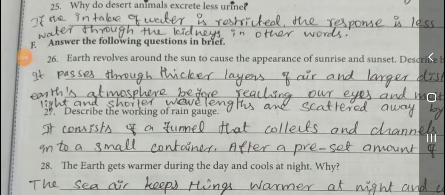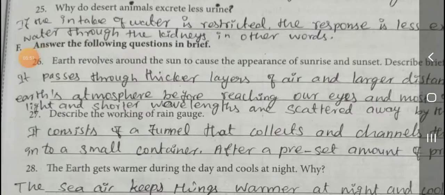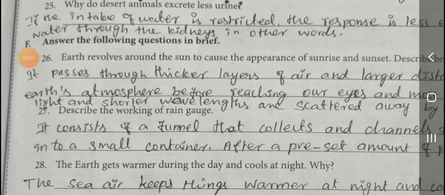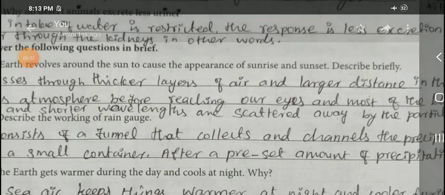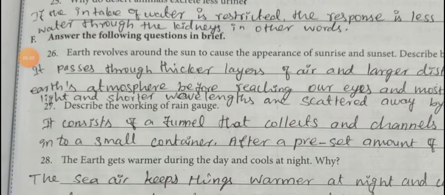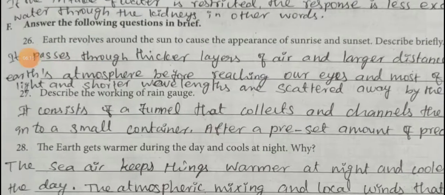Next, the earth revolves around the sun to cause the appearance of sunrise and sunset. Describe briefly. The light passes through thicker layers of air and a larger distance in the earth's atmosphere before reaching our eyes, and most light of shorter wavelength is scattered away by the particles.